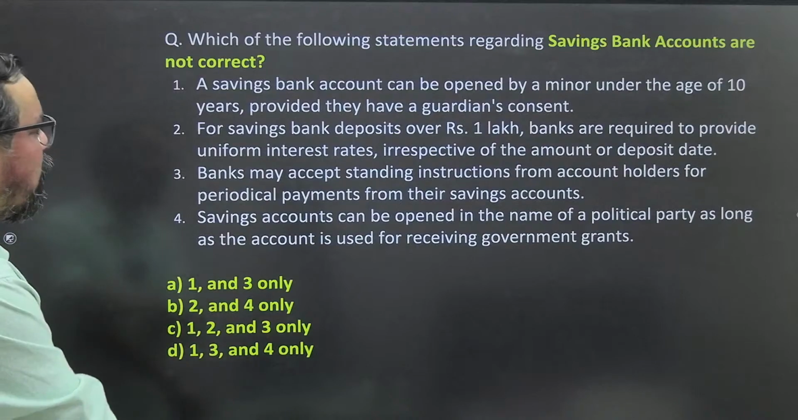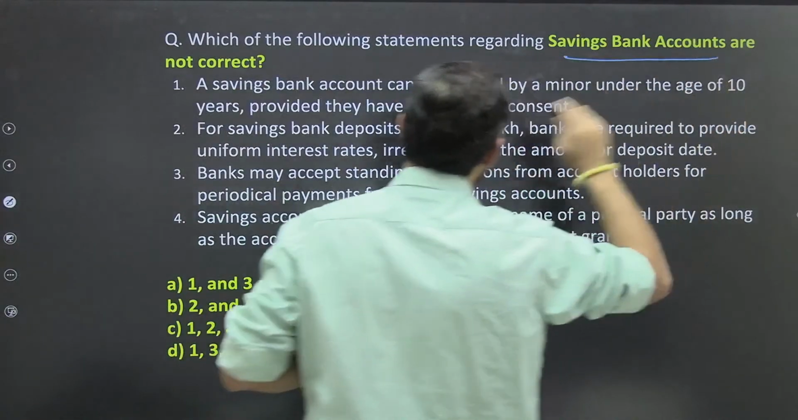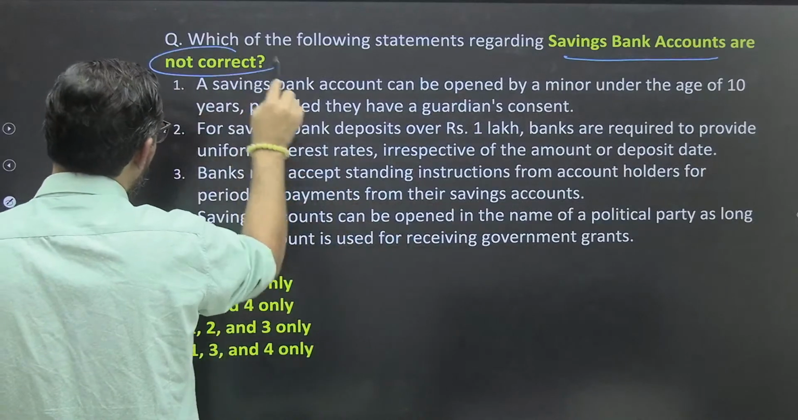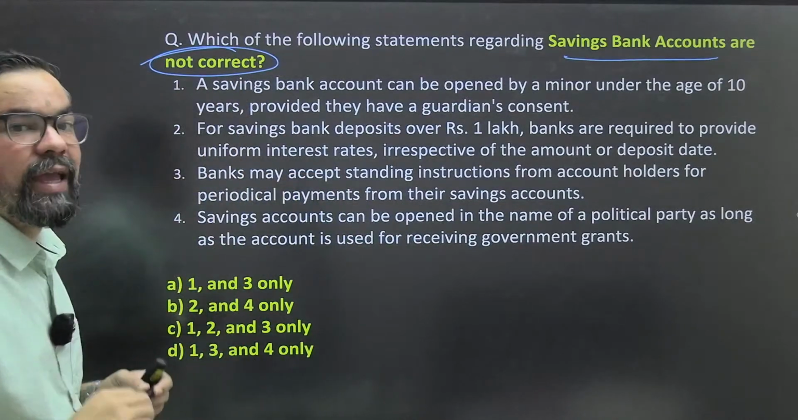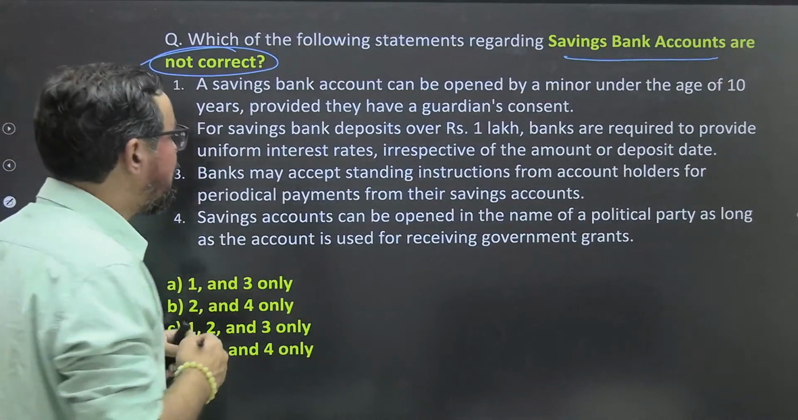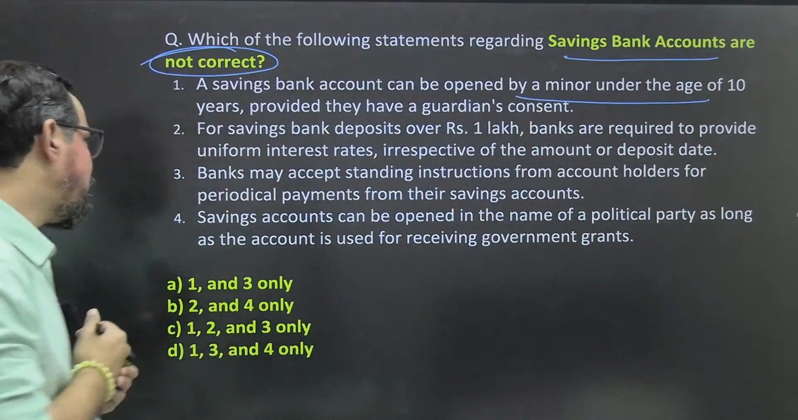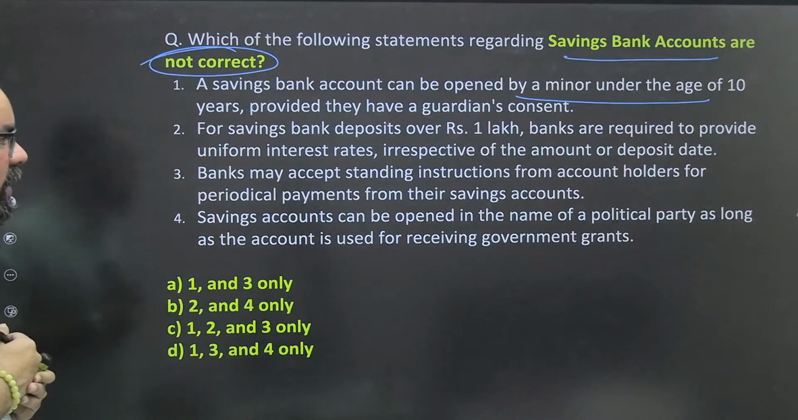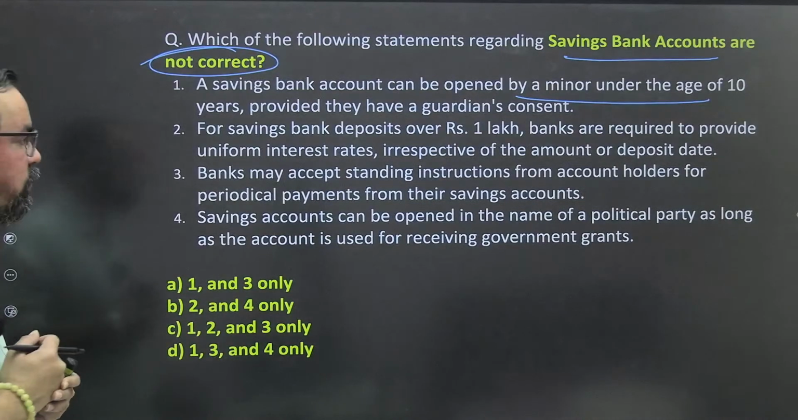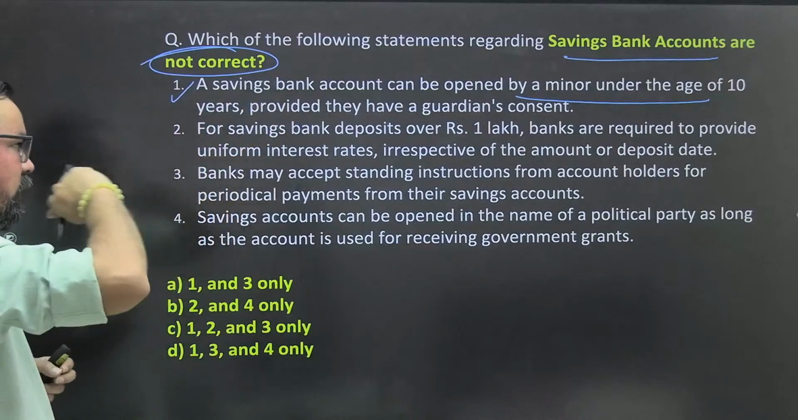Which of the following statements about saving bank accounts is incorrect? So you have to find out the incorrect statement about saving accounts. A saving bank account can be opened by a minor under the age of 10 years, provided they have guardian consent. So statement 1 is 100% true. Yesterday only we talked about these particular things.